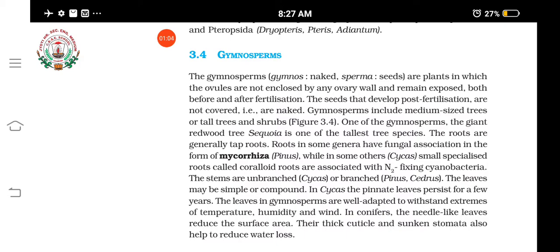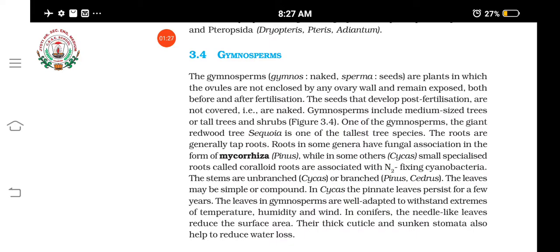After fertilization, the ovary is converted to fruit and the ovules in it are converted to seeds. So in angiosperms the seeds are covered inside the fruit, not exposed. You can see the seeds only inside the fruit.